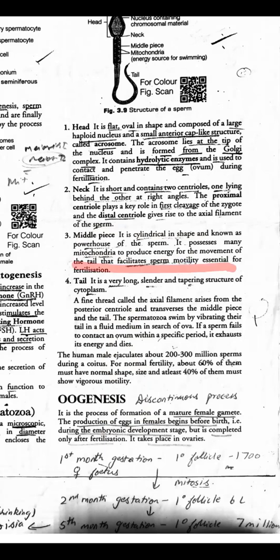So sperm should have great motility. Then only from the vagina to the fallopian tube can it travel. And plus, it should have great power in its tail for motility. Why? Because it has to go against the gravitational pull. It has to go up the uterus.